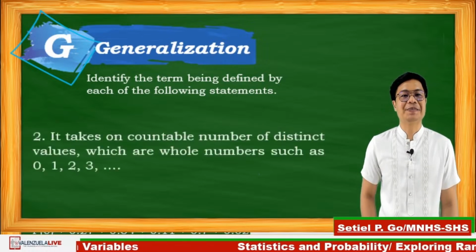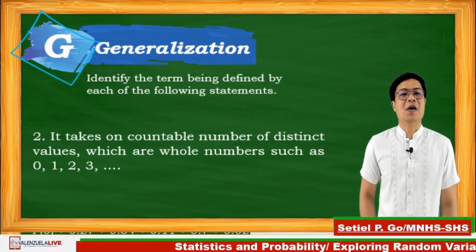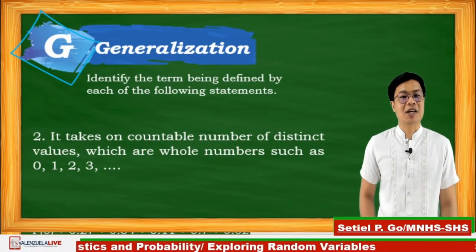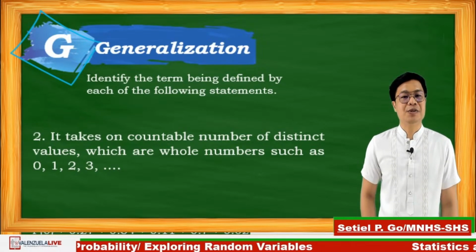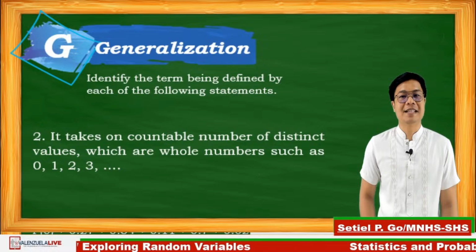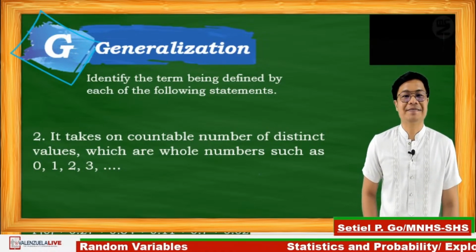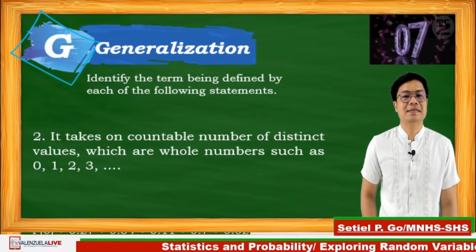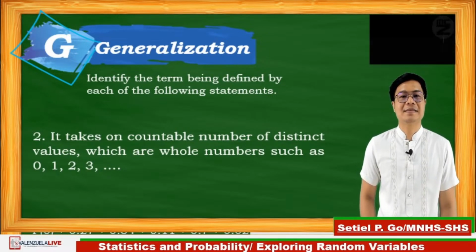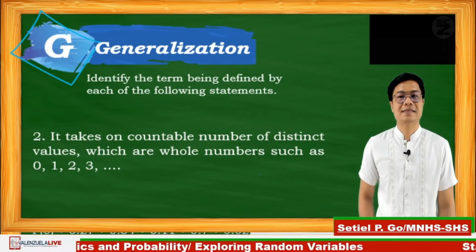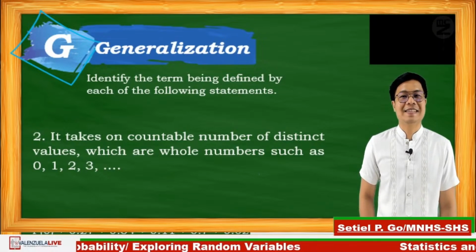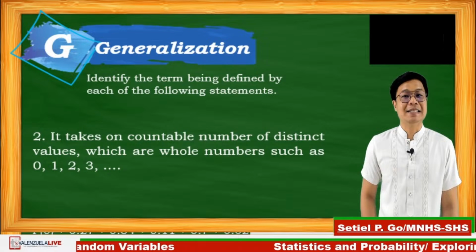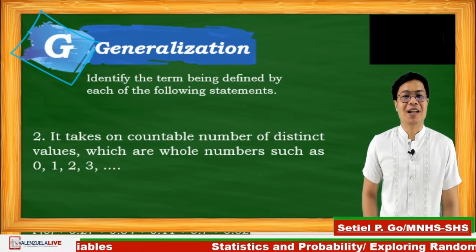Next, number 2. It takes on a countable number of distinct values which are whole numbers such as 0, 1, 2, and 3, and so on. 10 seconds. Go! Time's up. Using the word countable, that is discrete random variable.